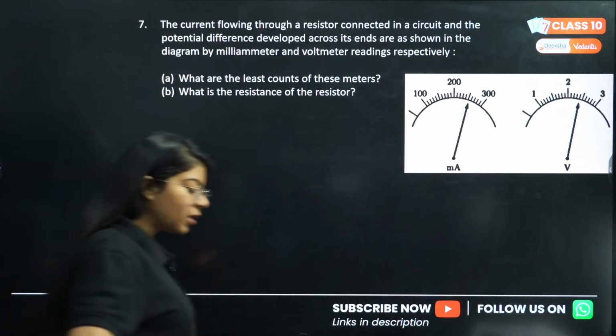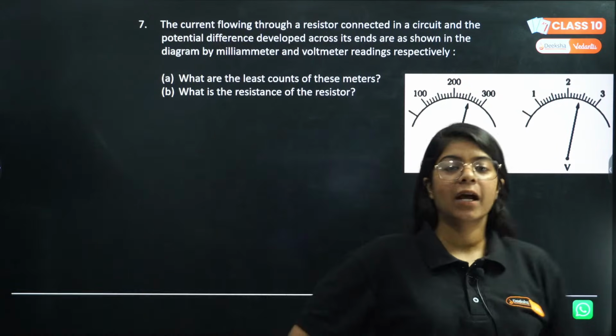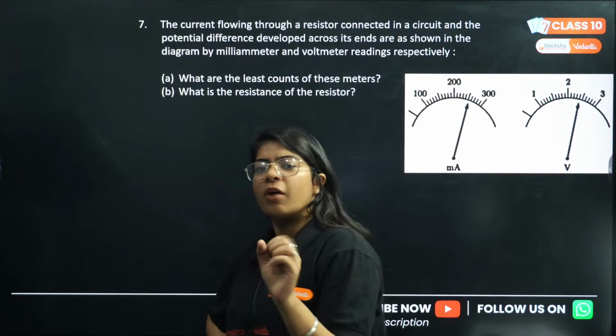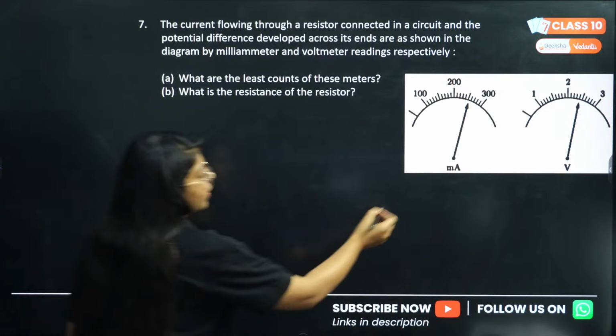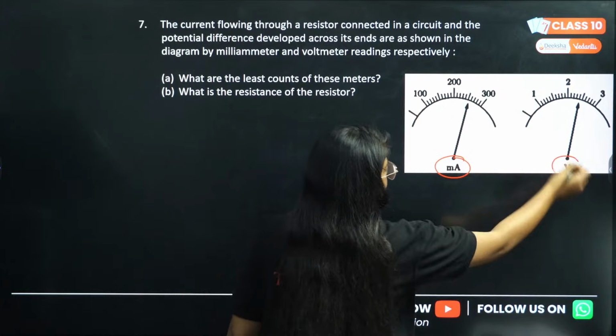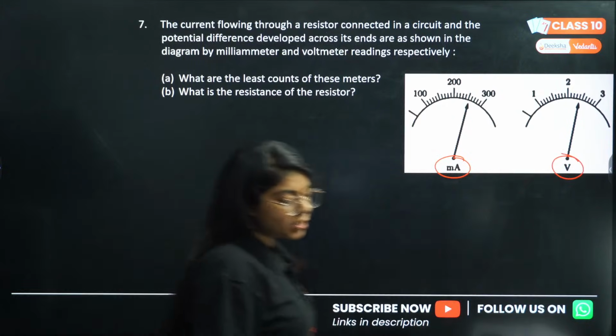We are given a particular diagram or picture of a milliammeter and a voltmeter. This is a milliammeter and a voltmeter. Now they have asked us the least count of these.